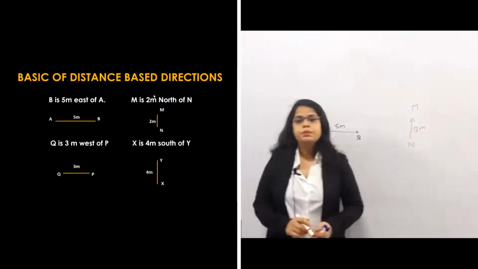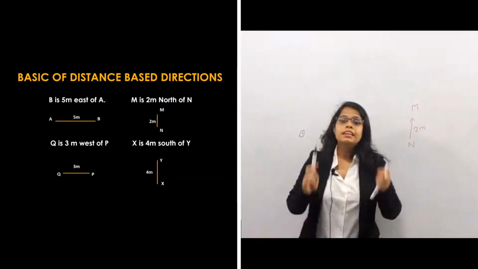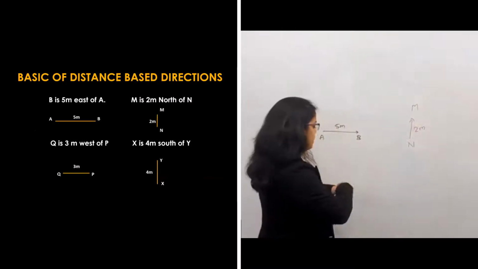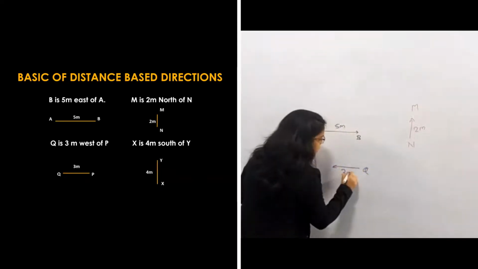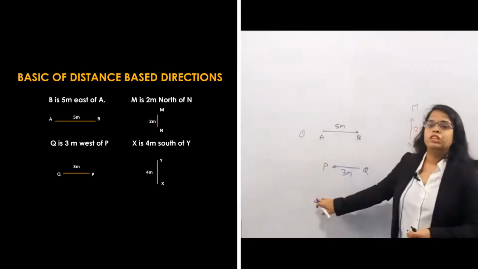Yeah, good. So next they are saying Q is 3 meter west of P. That means P के west में 3 meter पर Q है. So how will I show you? The Q के west में 3 meter पर क्या है? P. P is at the 3 meter west of Q.